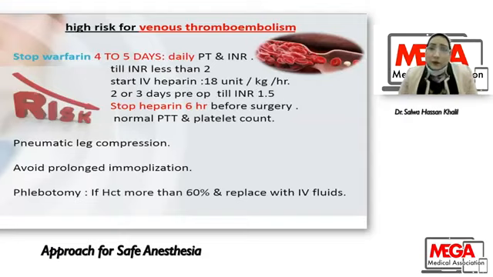Also, to decrease the risk of thromboembolism, we can use pneumatic leg compression. These are pneumatic devices which compress the lower limb at pressure 35 to 40 millimeter mercury, 10 seconds every 1 minute. This promotes the venous return and compression of blood vessels in the lower limb. Avoid prolonged immobilization. This patient is a pulmonary hypertension patient with chronic hypoxemia leading to polycythemia. So if hematocrit was more than 60, we can do phlebotomy and replace this with intravenous fluid.